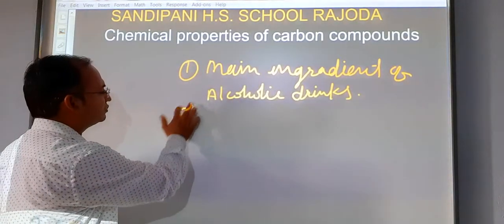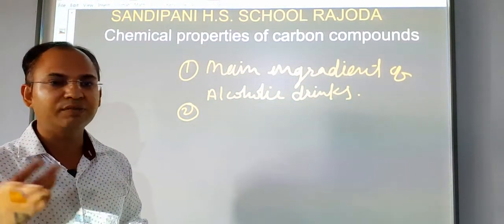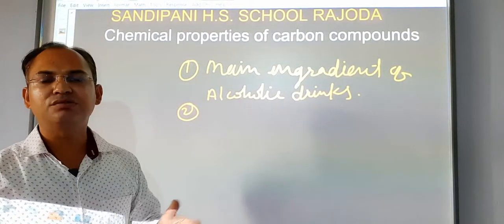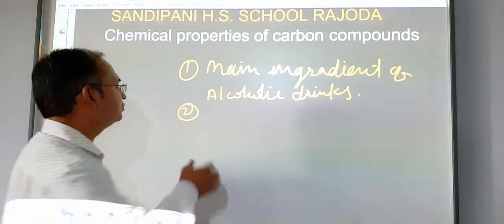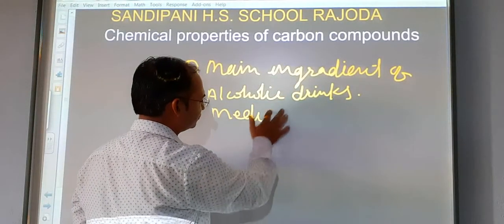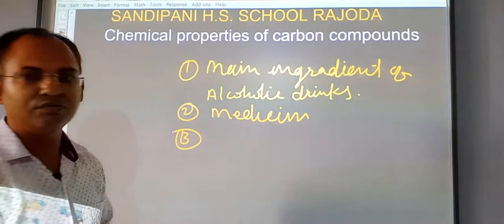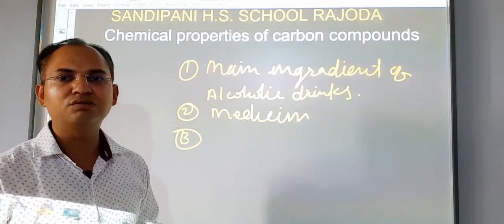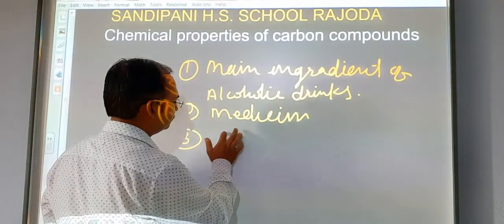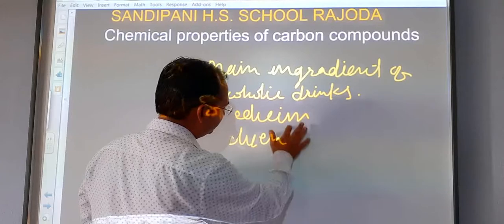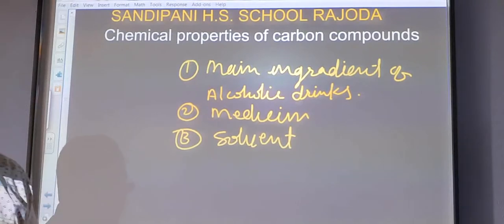Now the second thing, students, is that it is used in medicine formation. In the medicine industry, it is the main constituent or main solvent of medicine. It is the base product of medicine. So it is used in medicine. Third thing is, as it is the best solvent for many things, it is used as a solvent, because so many things get dissolved in alcohol. So it is used as a solvent in paint industries, oil industries, color industries, etc.